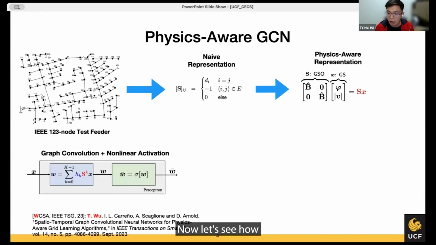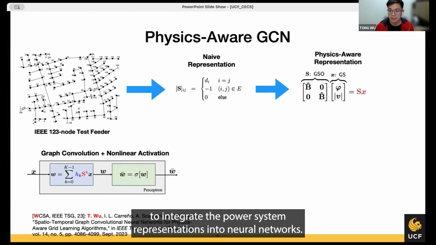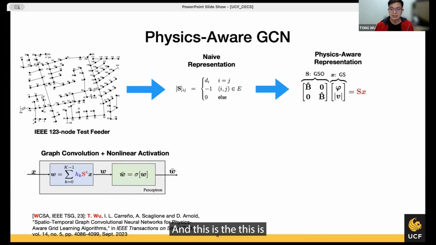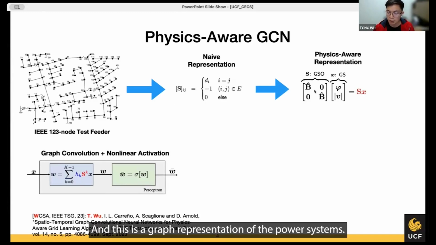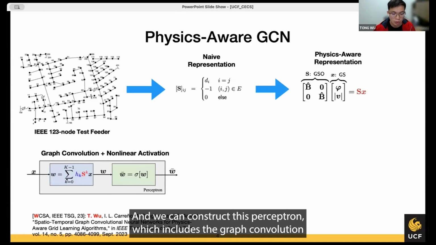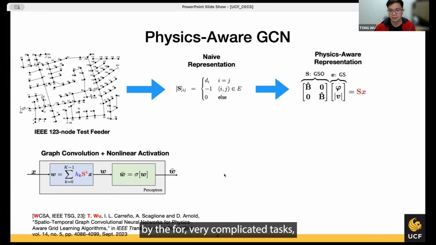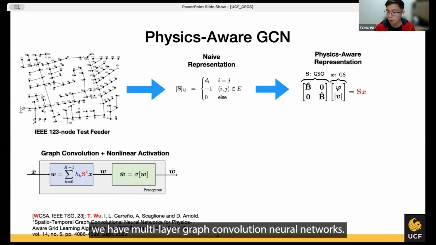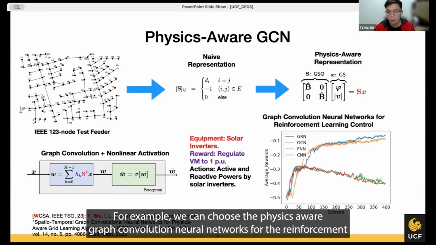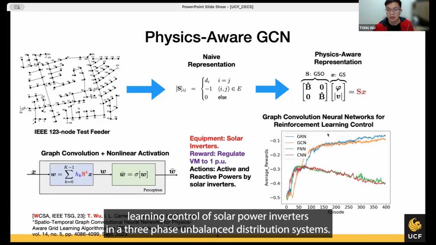Now, let us see how to integrate the power system representations into neural networks. This is the neural network, and this is the graph representation of the power systems. And we can construct this perceptron, which includes the graph convolution plus a nonlinear activation function. But for very complicated tasks, we can have multi-layer graph convolution neural networks. For example, we can choose a physics-aware graph convolution neural network for the reinforcement learning control of solar power inverters in three-phase unbalanced distribution systems.